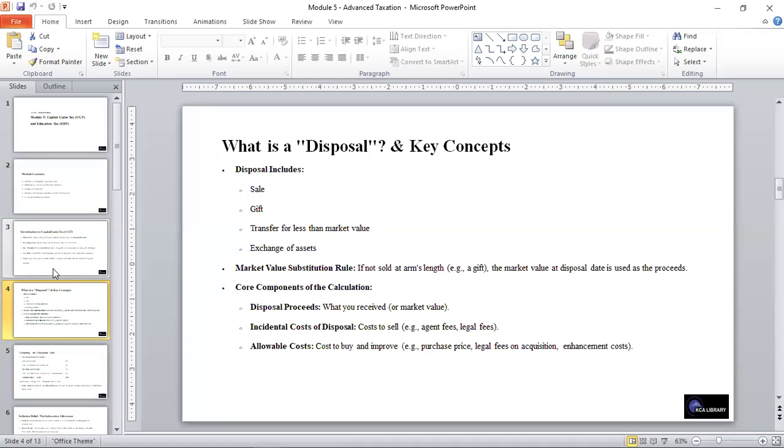Another is the incidental cost. When we talk about the incidental cost on disposal, it's the cost to sell, which is the agent fee and the legal fee. And we also have the allowable cost, which is the cost to buy and improve. An example of this is the purchase price, the legal fee on acquisition, and the enhancement cost.